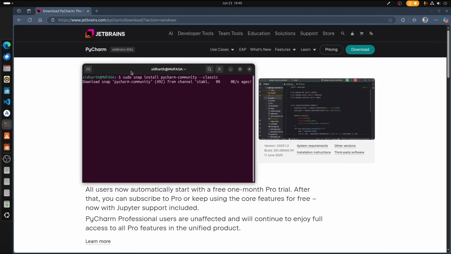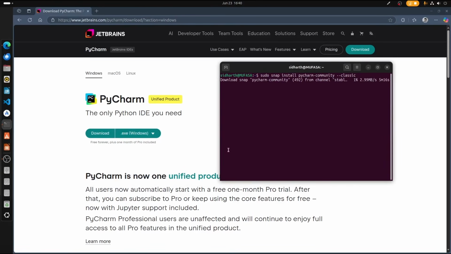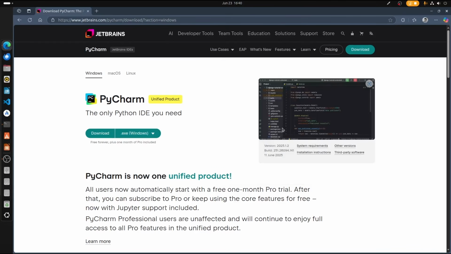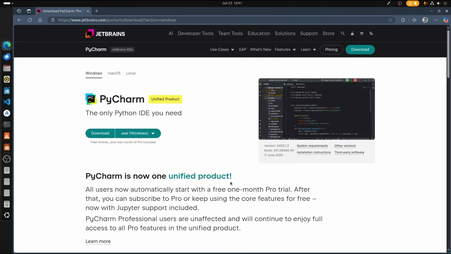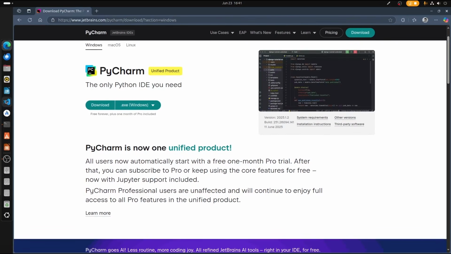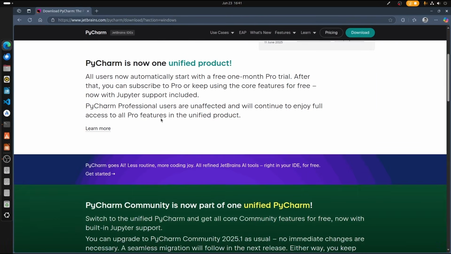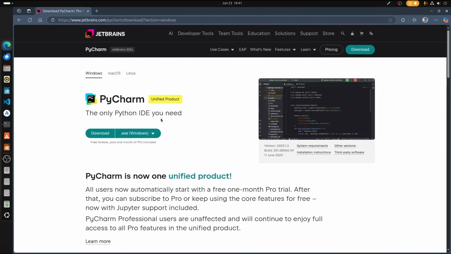Okay, so PyCharm will be installed on my computer very soon. In PyCharm, this is what a basic IDE looks like. Even if you're using Visual Studio Code or whatever text editor or IDE you take, this is the basic layout. If you're practicing to develop full-fledged software or programs, then I prefer you use PyCharm. And if you are okay with using VS Code, we can even use VS Code. But for the sake of this tutorial, this is for beginners, so we are going to move ahead with PyCharm.